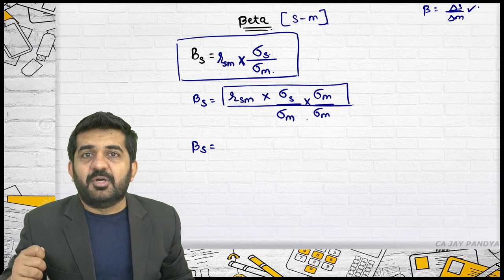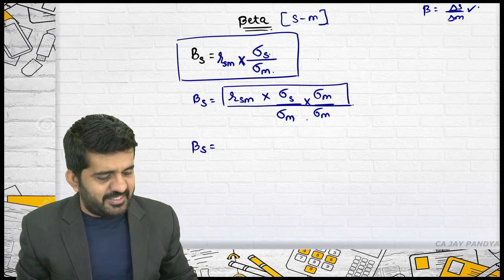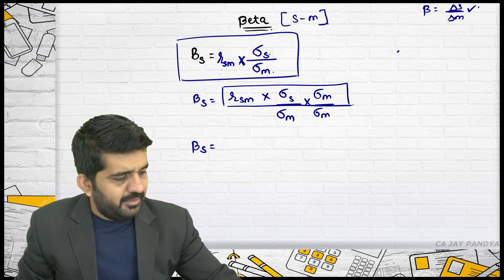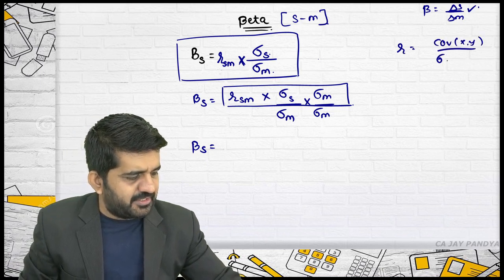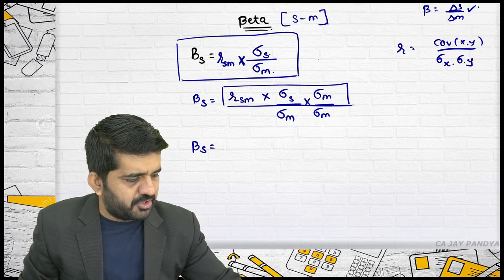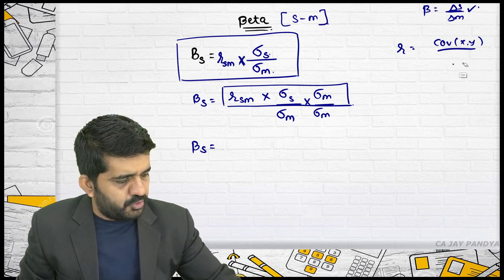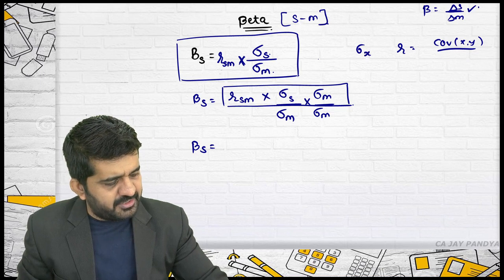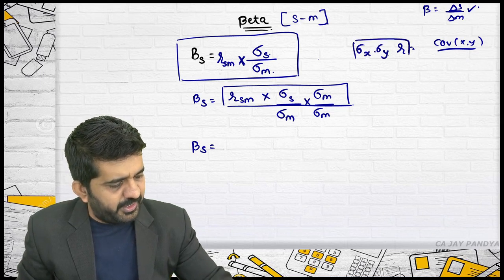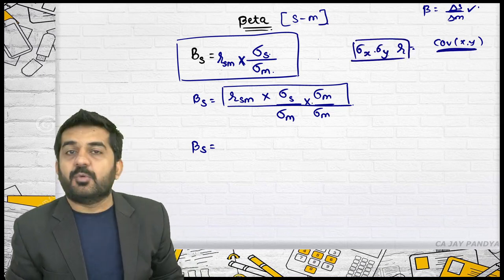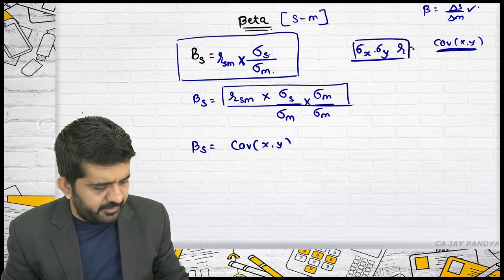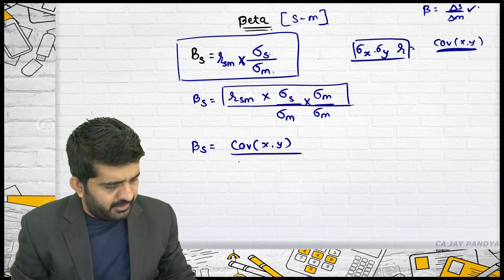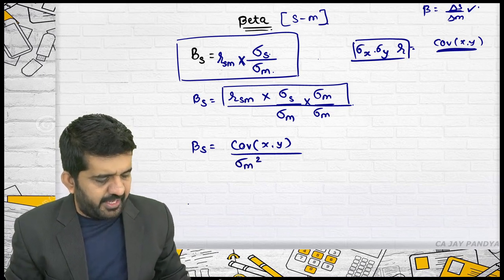This is nothing but covariance between x and y. R is equal to covariance xy divided by standard deviation of x into standard deviation of y. If this is to go on the left-hand side, it will go over here: standard deviation of x, standard deviation of y. This is nothing but covariance xy. That's all. So the numerator will be covariance xy divided by standard deviation of m squared.